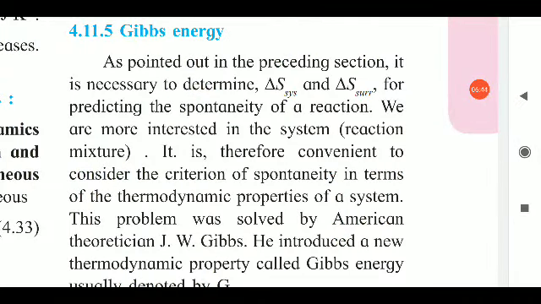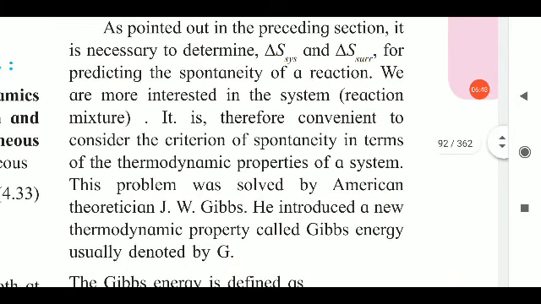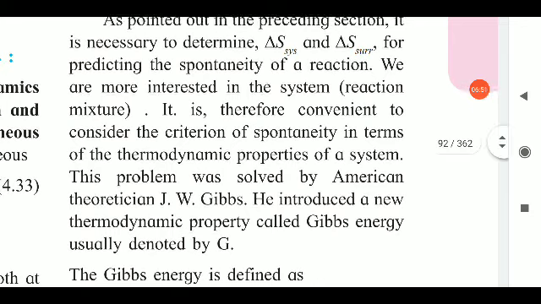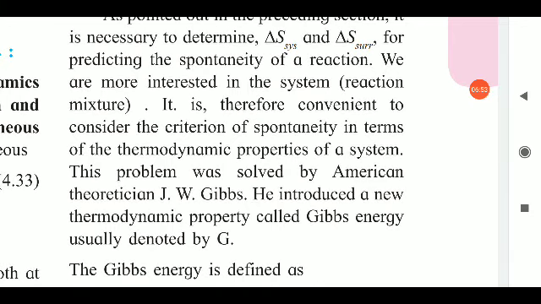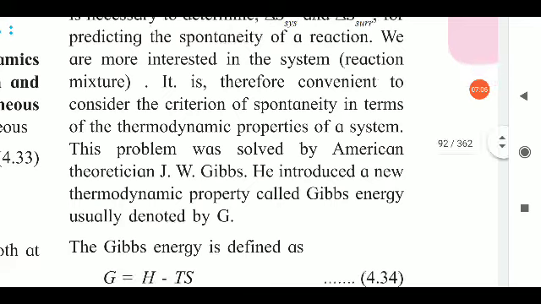As I pointed out in the preceding section, it is necessary to determine delta S of the system and surroundings for predicting the spontaneity of a reaction. We are more interested in the system, because the system decides the theme of that reaction. It is therefore convenient to consider the criteria of spontaneity in terms of thermodynamic properties of a system.